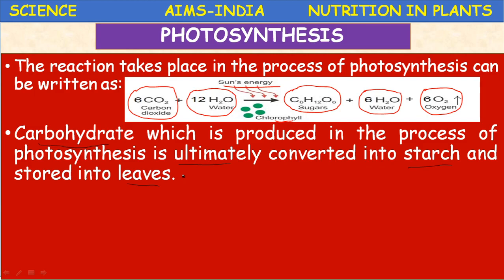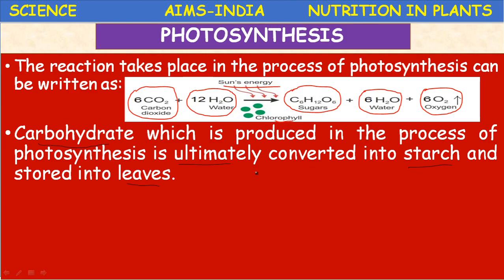Previously we studied xylem tissue, which carries the water molecules and minerals. And after the completion of photosynthesis, another tissue, phloem tissue, carries the synthesized food material to the different parts of the plant.